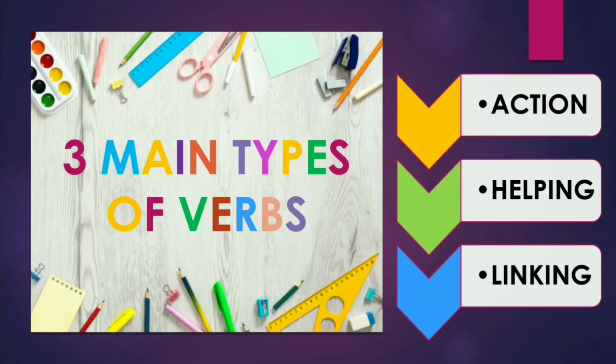Of course, musicians, instruments, and speakers, right? Likewise, in English grammar, we have action verbs acting as musicians, helping verbs acting as instruments, and linking verbs acting as speakers. Now let me explain it in detail.